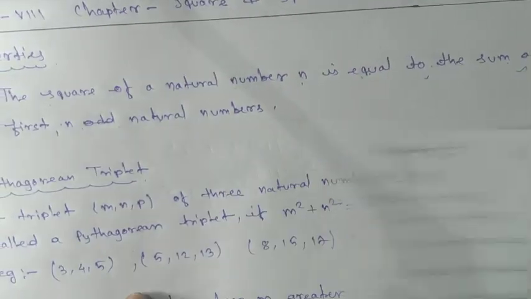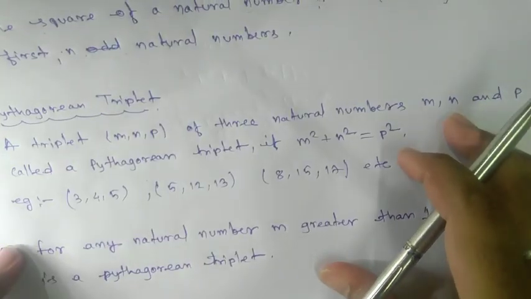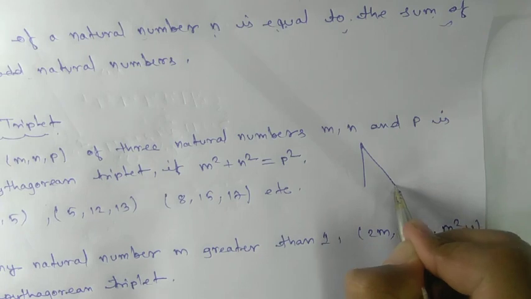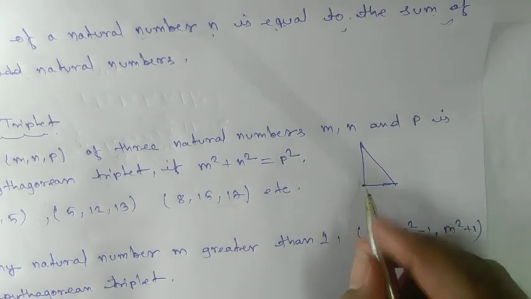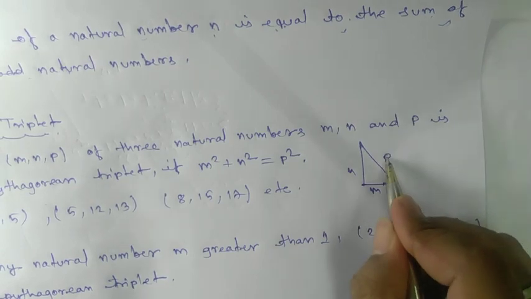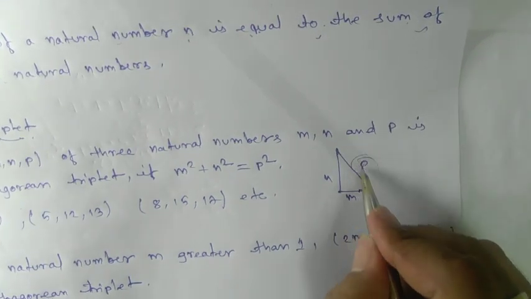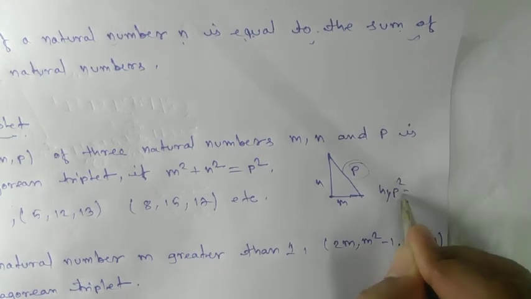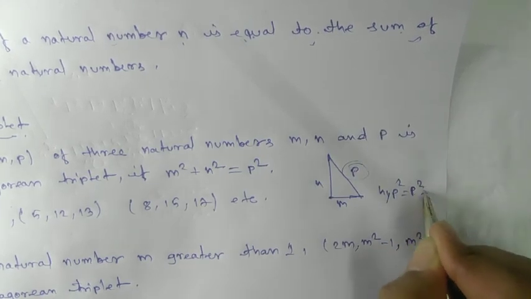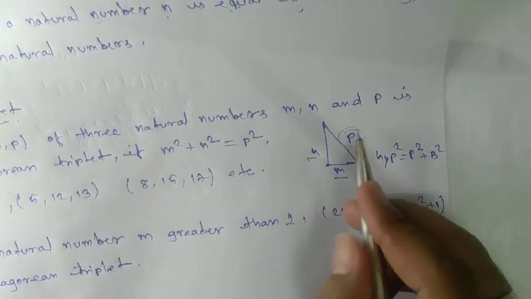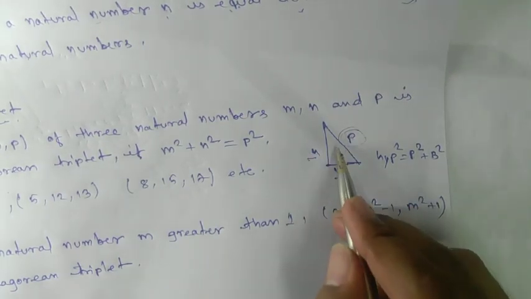Okay, and now the ultimate one we have here, the Pythagorean triplet. What does it mean? It says that if you have a right angle triangle, you make the sides m and n, and this will be your p. Then, in Pythagoras, hypotenuse square equals perpendicular square plus base square. So here you have taken the base m and n and p as your hypotenuse.